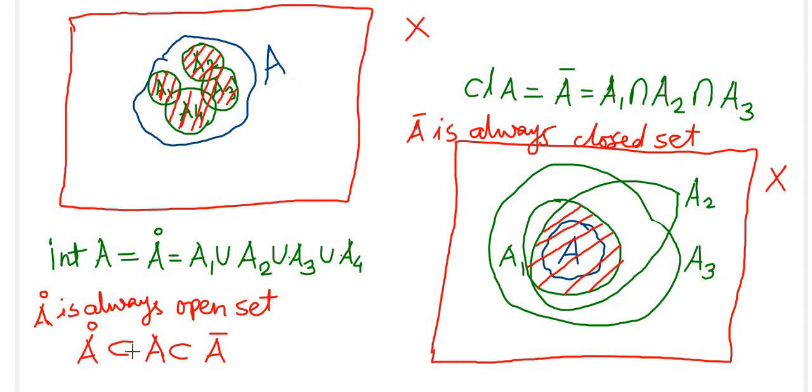So what we have: the interior of A is always an open set and the closure of A is always a closed set. And also we have A interior is contained in A is contained in A bar, where A bar means closure of A. These are very important results. These definitions as well as these points are very important. So let us move further.